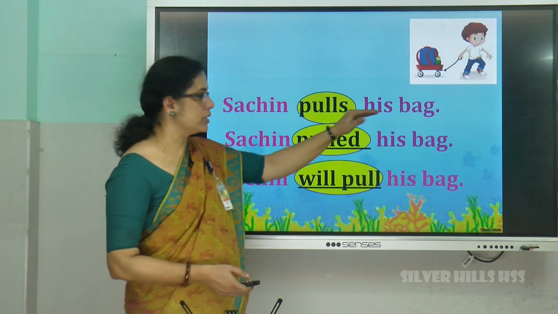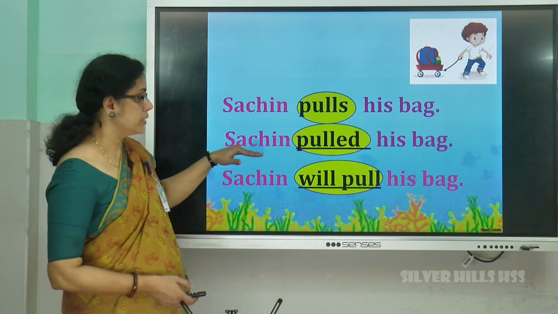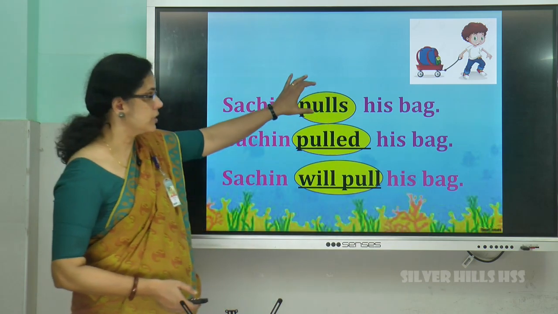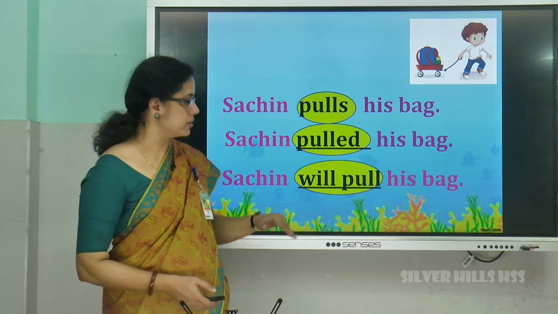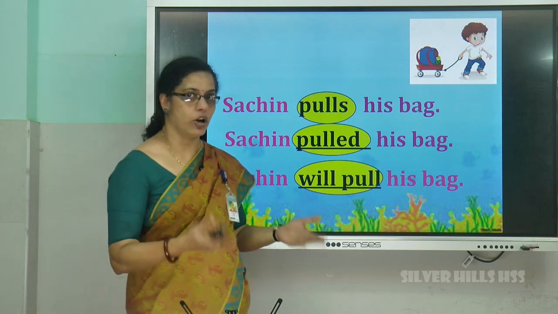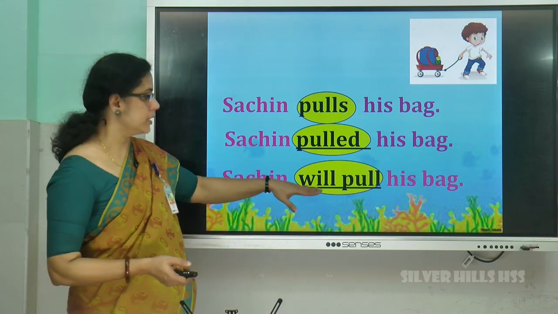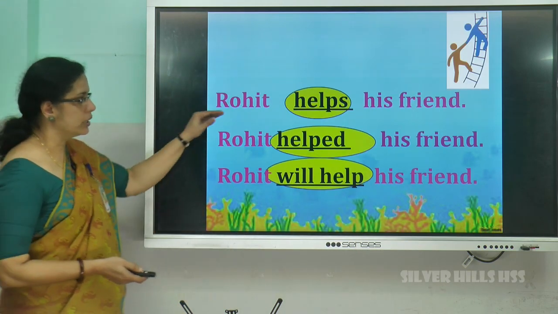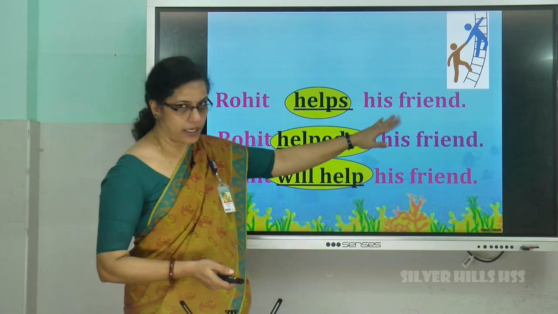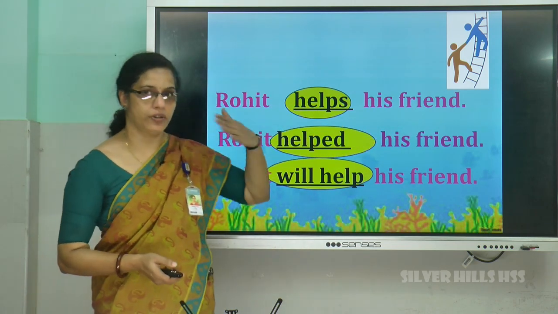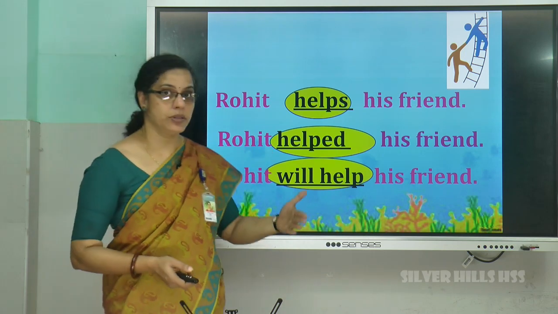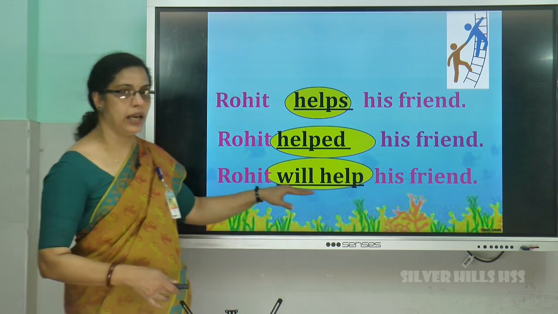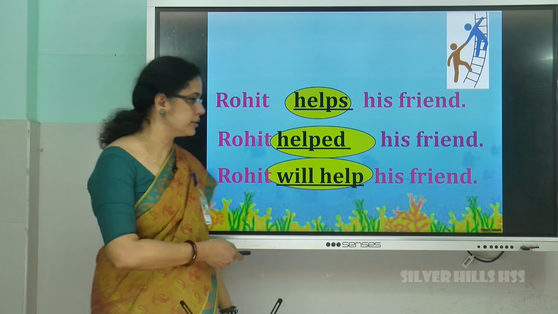Then, Sachin pulls his bag. Sachin pulled his bag. Sachin will pull his bag. Sachin pulls his bag, that is present tense. Sachin pulled, that is already over, past tense. Sachin will pull his bag, that is something in future. Rohit helps his friend. Present tense, something which he does regularly. Rohit helped his friend. Already happened, past tense. Now Rohit will help his friend, that is future tense.